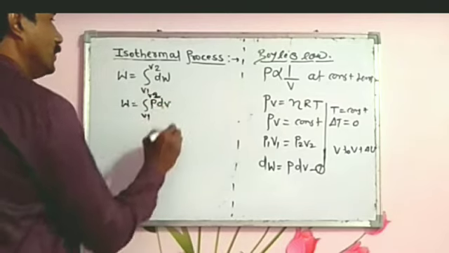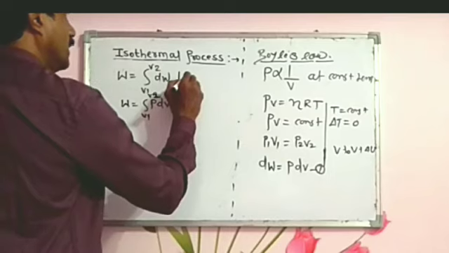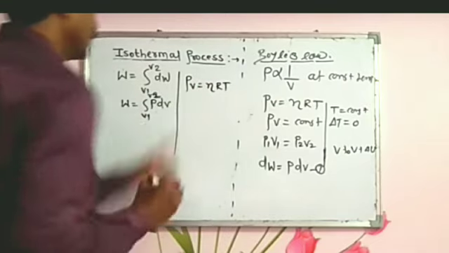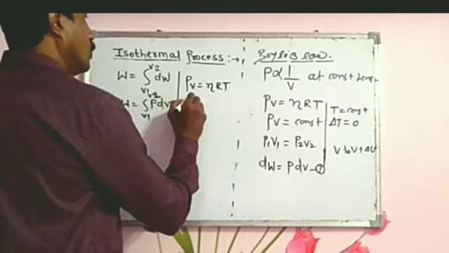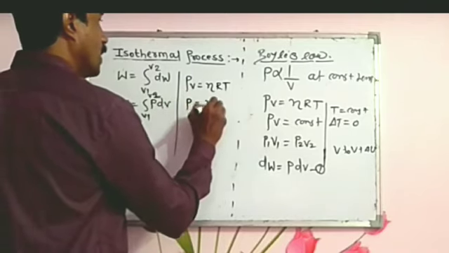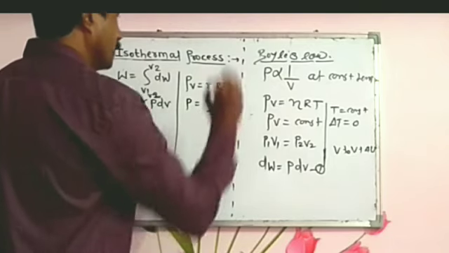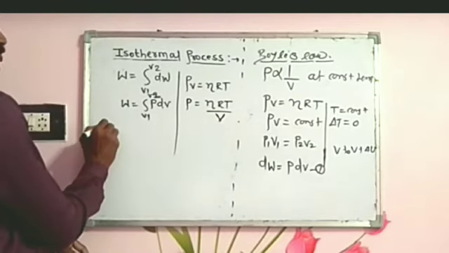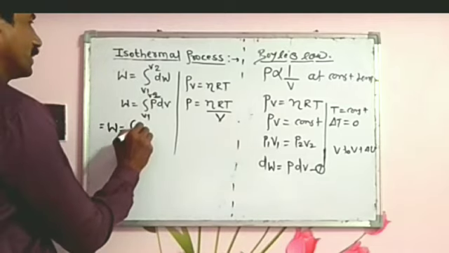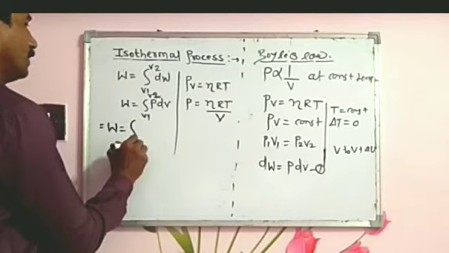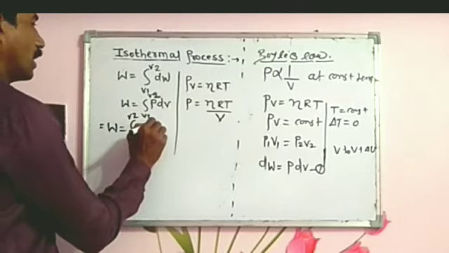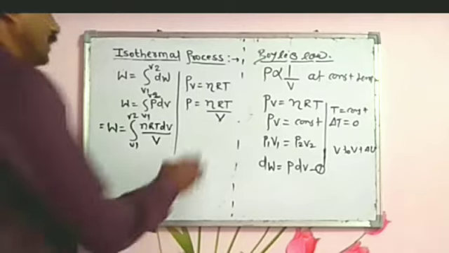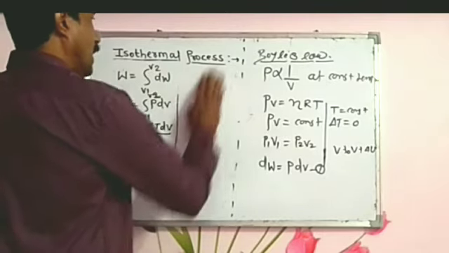But according to the ideal gas equation, PV equals nRT, so P equals nRT by V. Substituting this value in the above equation, W equals the integration from V1 to V2 of nRT dV by V.